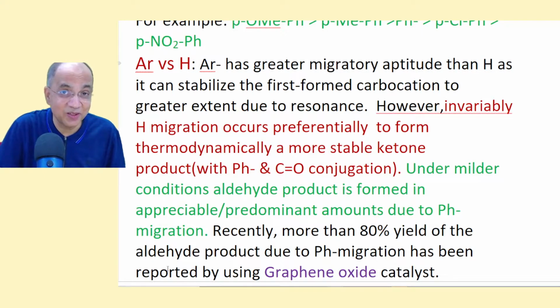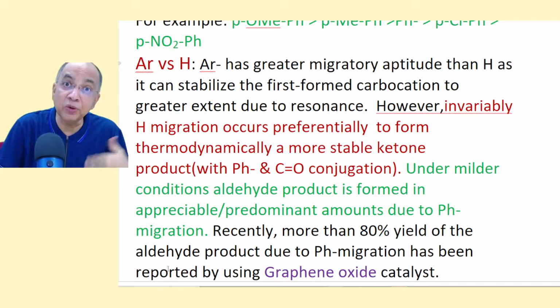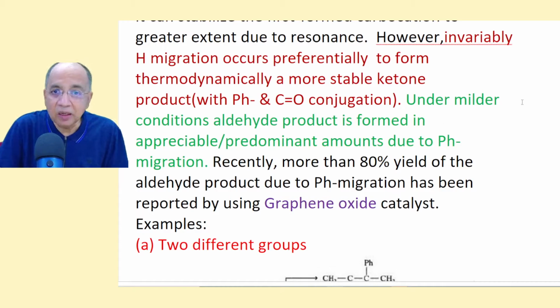The reality is phenyl migration happens when the conditions are a little milder. But in harsher conditions, usually hydride shift occurs, giving you a conjugated ketone, phenyl ketone. Under milder conditions, aldehyde product is formed in appreciable or predominant amount due to phenyl migration.